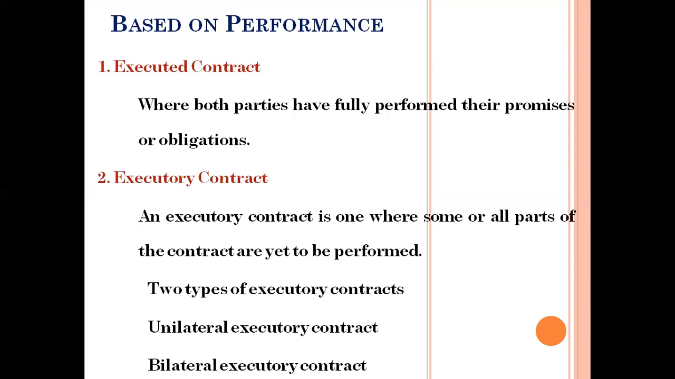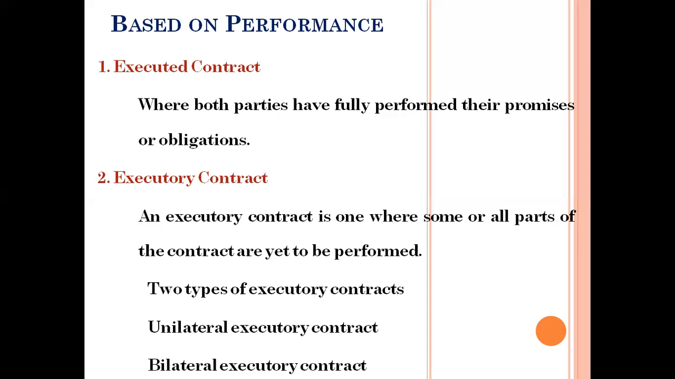For example, a person buys a book and pays for it immediately. The seller gives the book and the buyer gives the money in this contract. Since both the persons fulfill their performance, the contract is said to be an executed contract. The next one is called an executory contract.